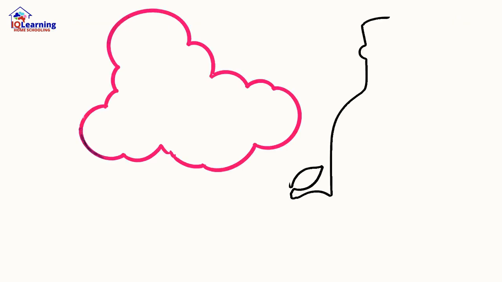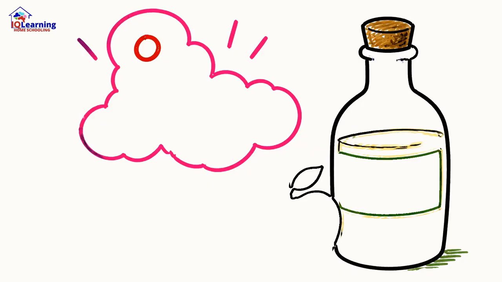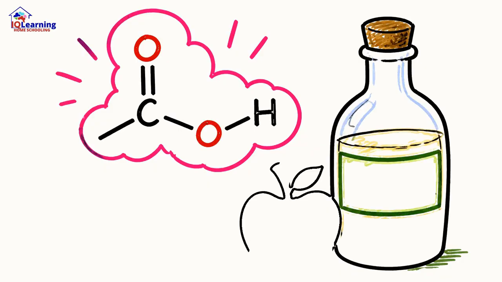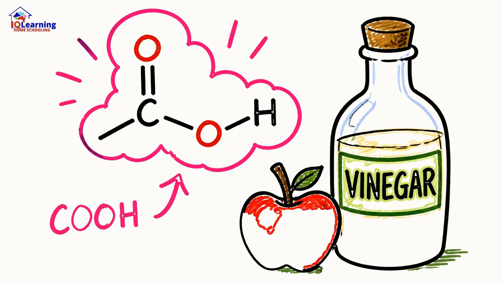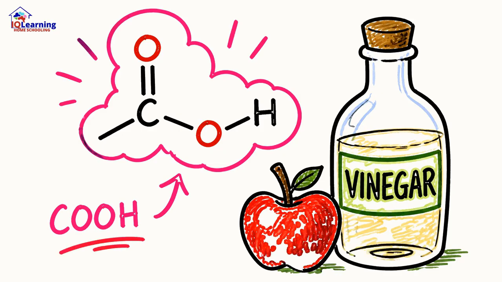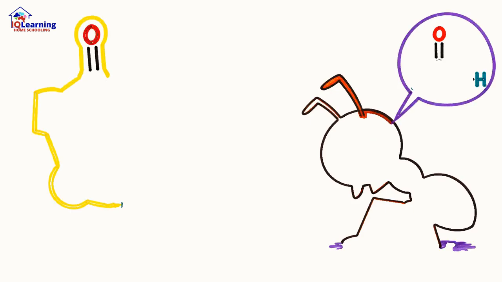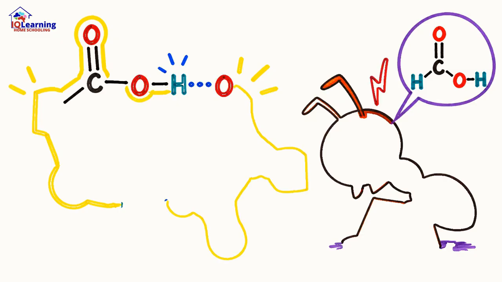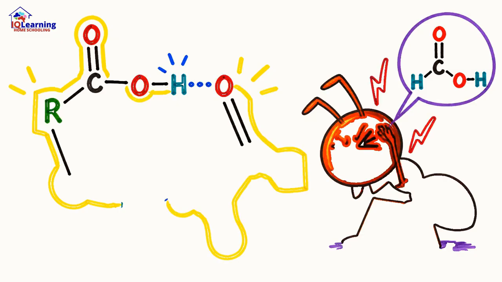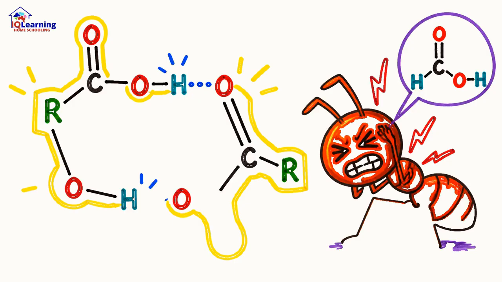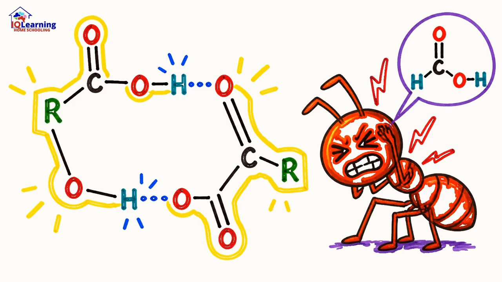Next up, carboxylic acids. They have a COOH group, making them weak acids, responsible for the sharp tang of vinegar, which is ethanoic acid. They're even better at hydrogen bonding than alcohols, often pairing up into stable dimers, which gives them exceptionally high boiling points. The sharp sting from an ant? That's methanoic acid at work.